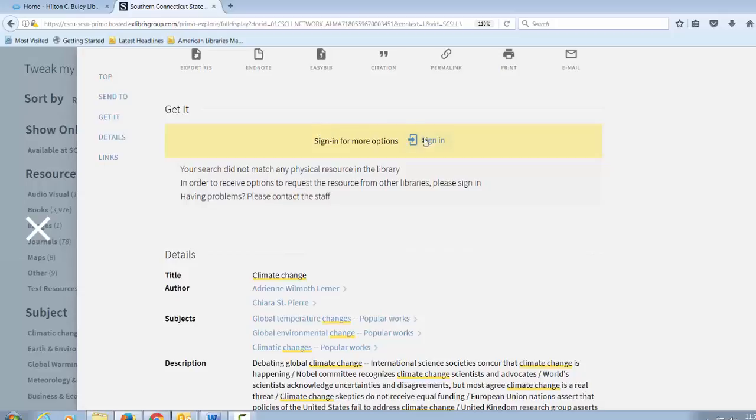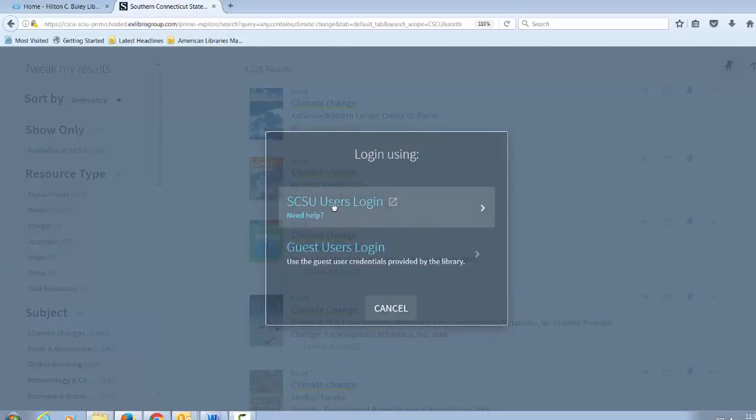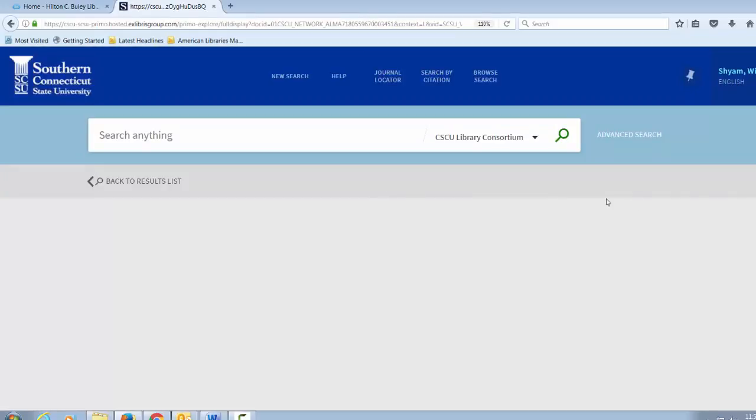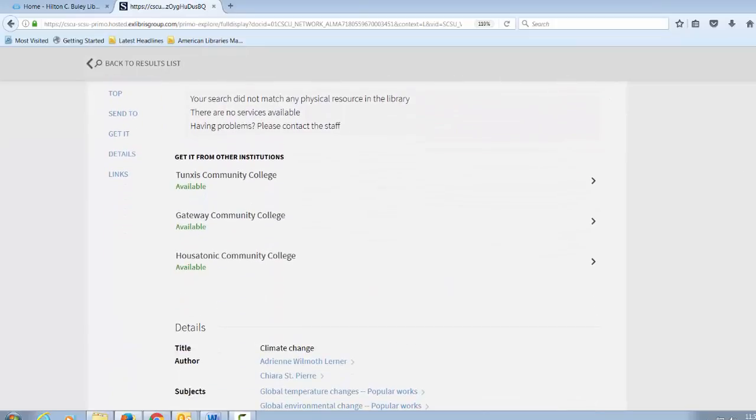Once you click on Check Holdings, you'll be asked to sign in with your username and password. Click on SCSU Users Login. Type in your username and password. This is your banner or SCSU username and password, and click on Sign In. And now you will see that this book is available at Tunxis Community College, Gateway Community College, and Housatonic Community College. You can then request the book.